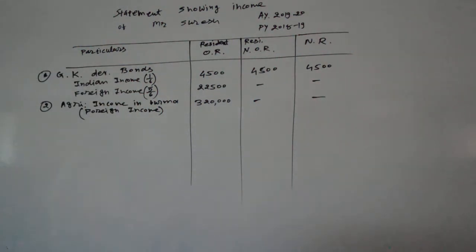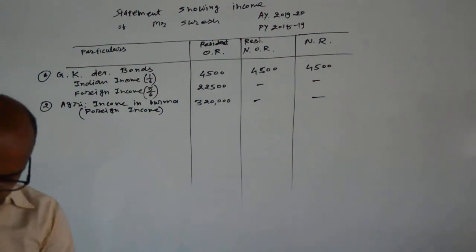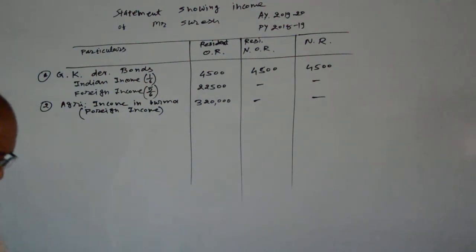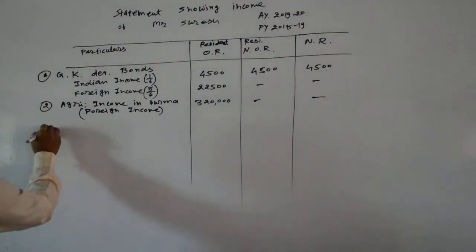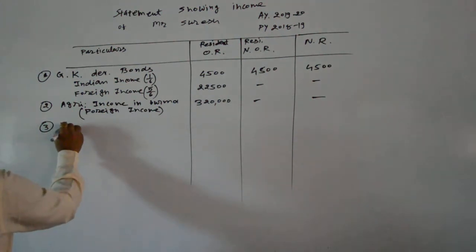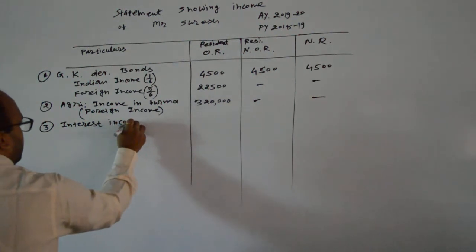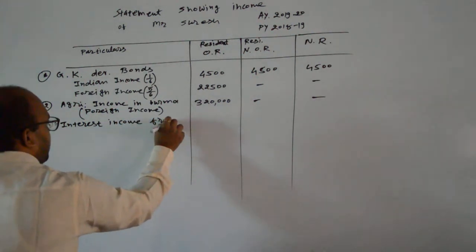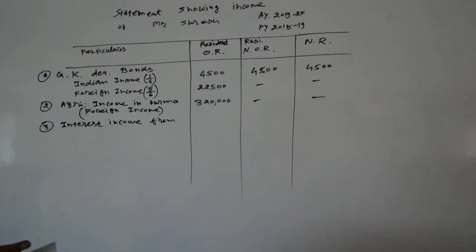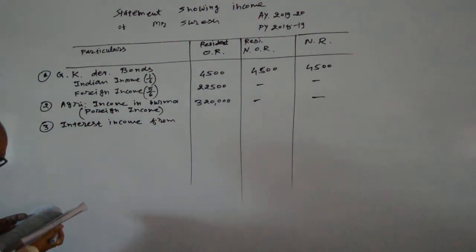Then third, interest from property in UK, but it is received in India. So the third one is interest income from property in UK.